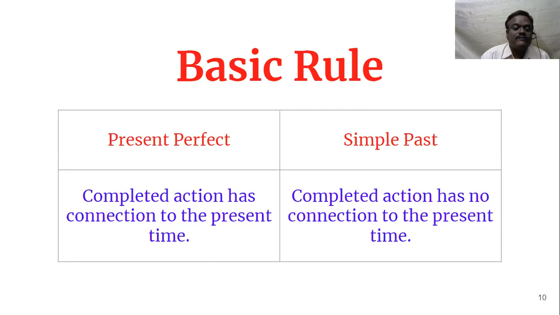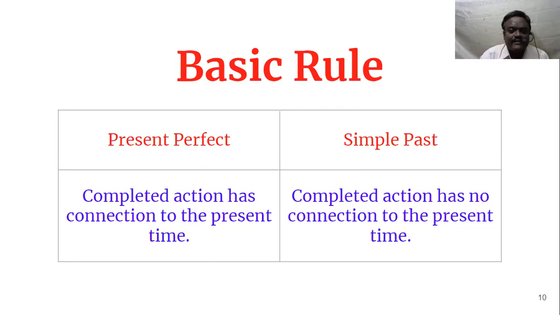See, here we are using present perfect. Why? Action is complete, but still the present time is not complete. So what is the present time? This week is not complete. Okay, that is a subtle rule. That is a basic rule.